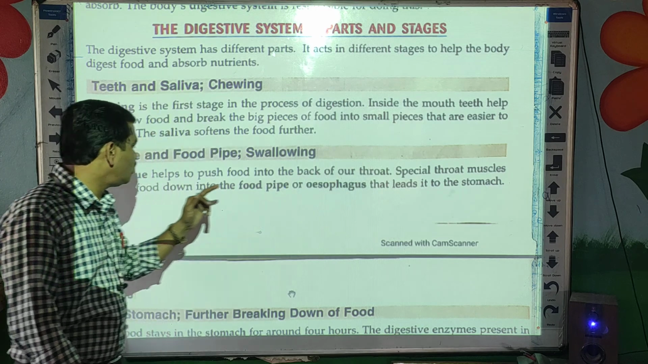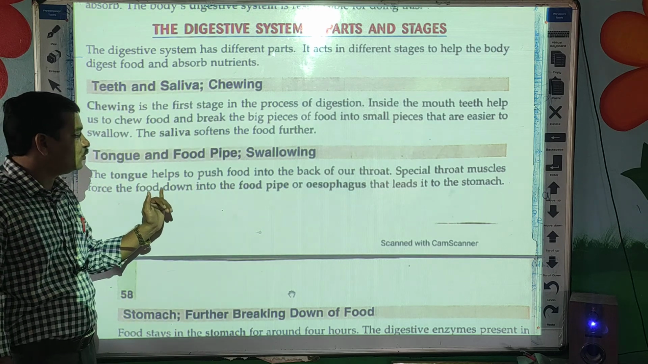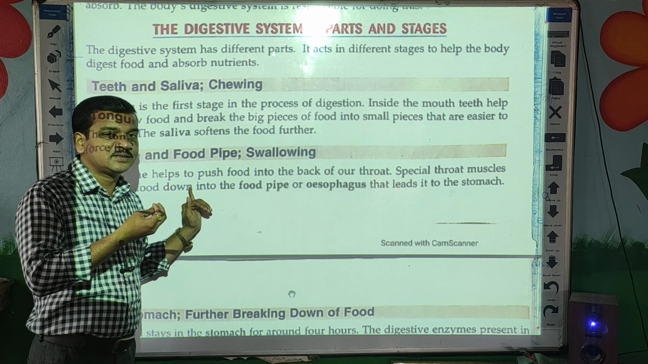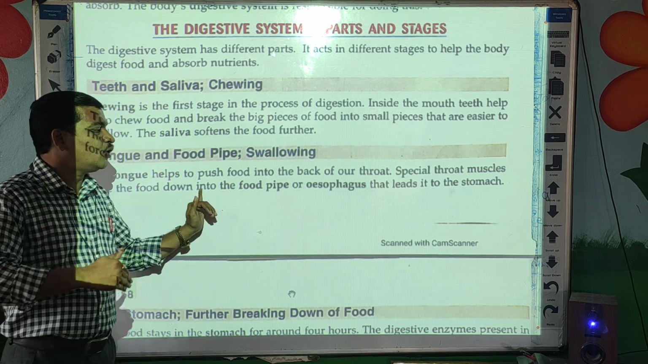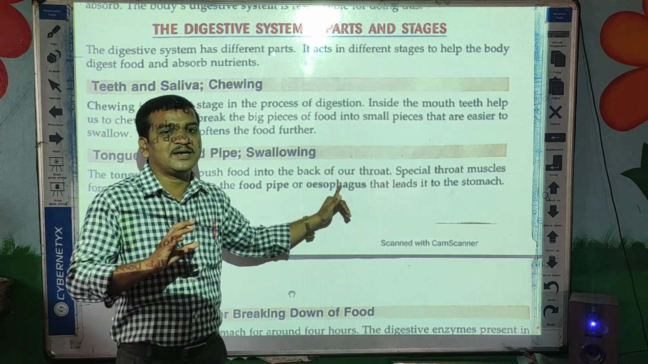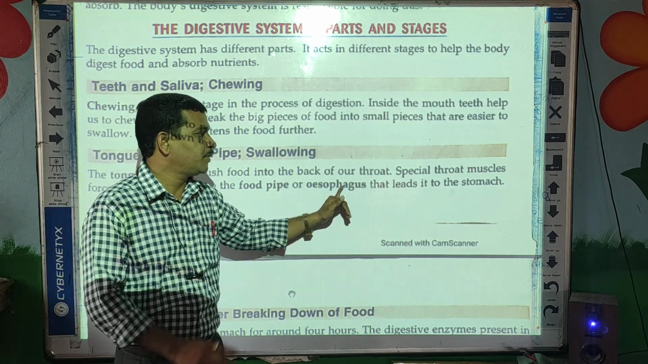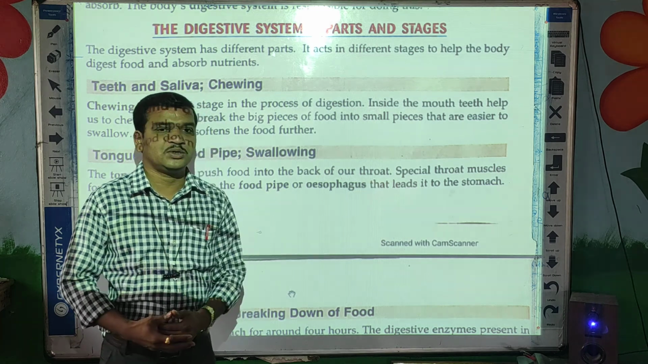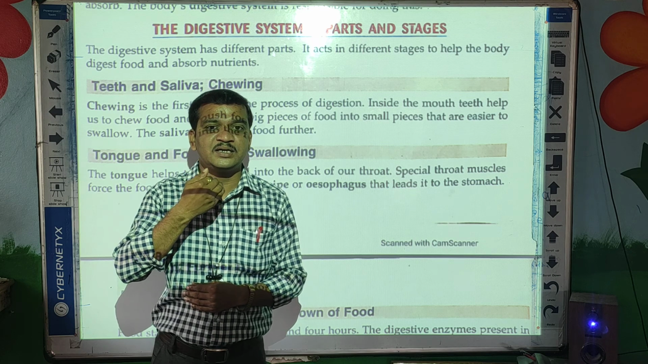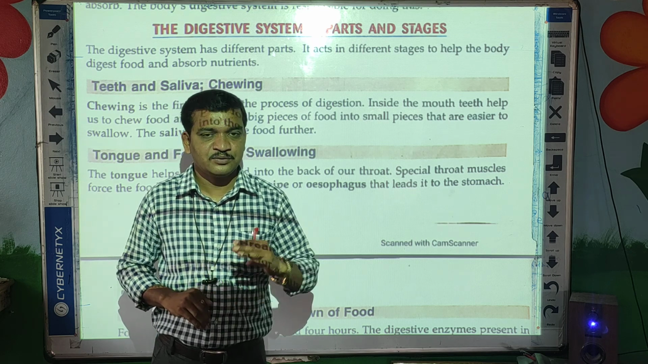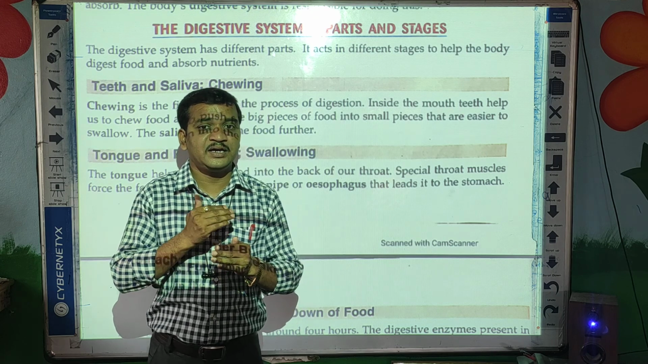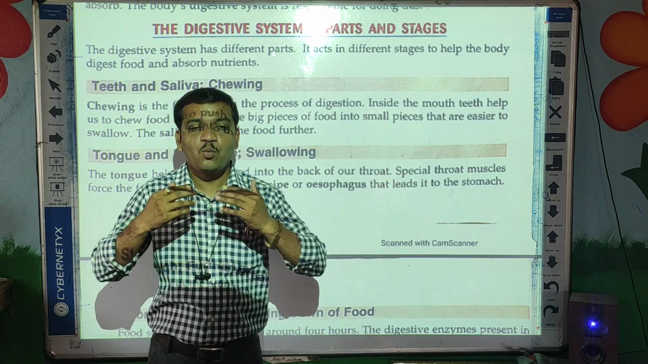So special throat muscles force the food down. Whatever throat muscles are there, those muscles push the food down into the food pipe, or esophagus. The O is silent here, and that leads it to the stomach. Through that process, the food enters into the stomach with the help of the food pipe. Once the food enters the stomach, what happens?